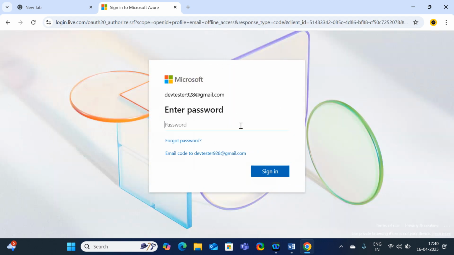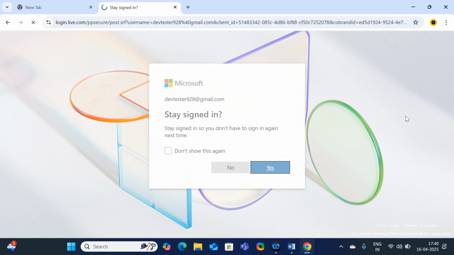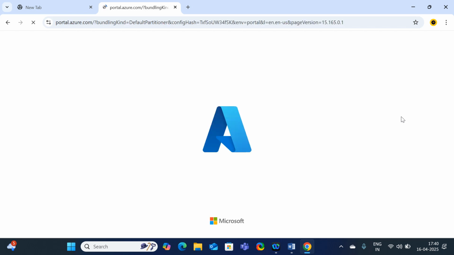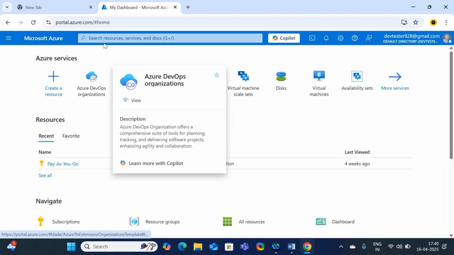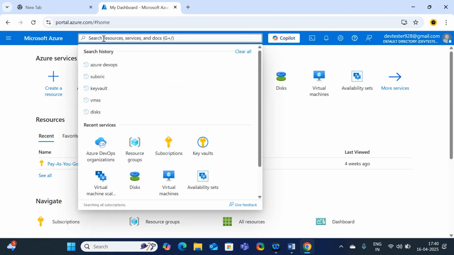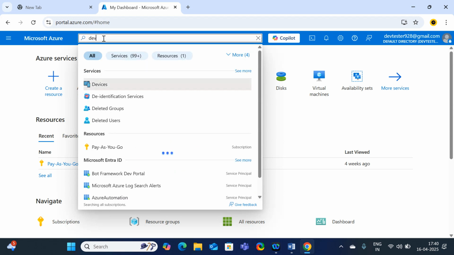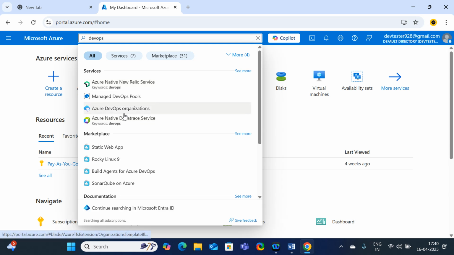My email ID is devtester928. I'm going to log on. Why am I opening the portal account? Because from the portal.azure.com account as well, I can connect to the dev portal. Here, Azure DevOps organization. If you are not able to see it, simply type DevOps. It is going to show you Azure DevOps organization.